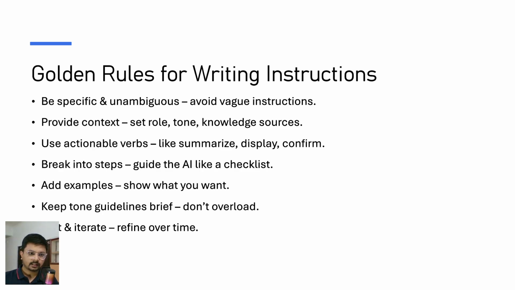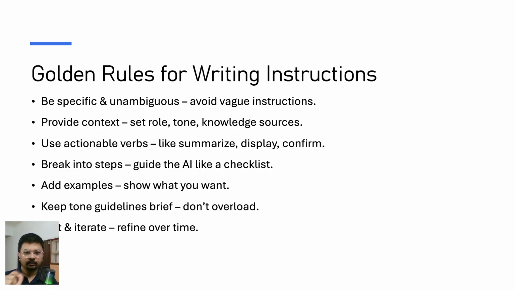Because this happened to me a lot when I started working on these agents. When I built my first agent, I wrote 5 instructions. Out of those, 3 were working completely fine and 2 of them were not working. So I went to ChatGPT, read about it, and refined my instructions. Then those 2 instructions were working correctly, but other instructions got broken. So you have to test your instructions every time.